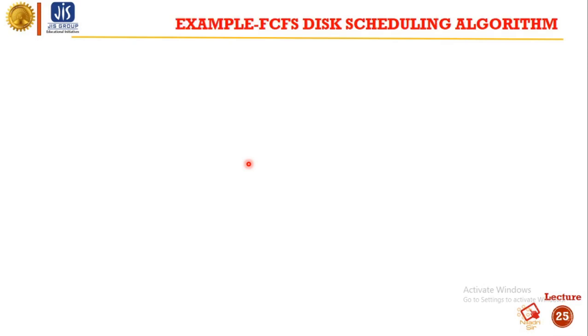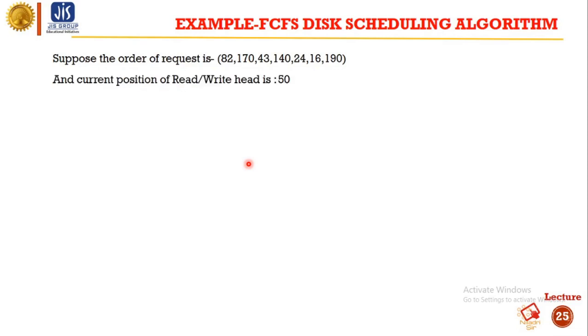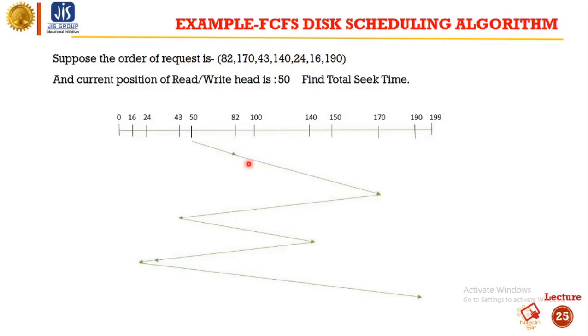Okay, so let's see an example of a disk scheduling algorithm. Suppose the order of requests is 82, 170, 43, 140, 24, 16 and 190. Okay, so these are the orders, and the current position of the read write head is at 50. We have to find out the total seek time. So this is the pictorial representation. As you can see, the read write head is currently at the 50th position.